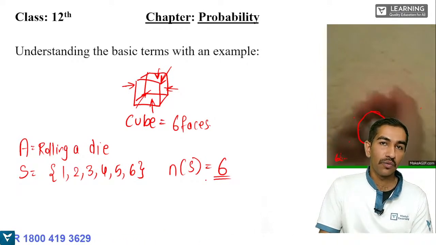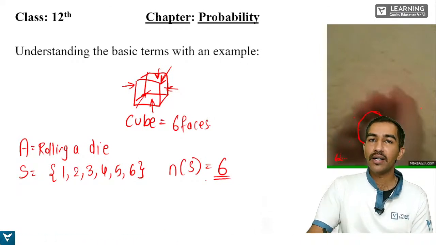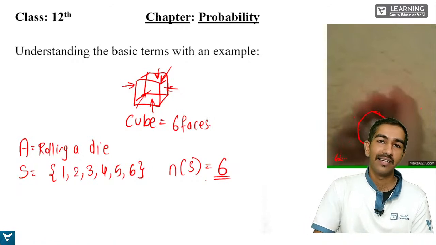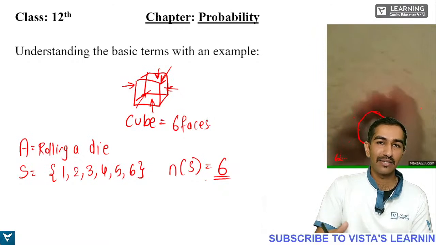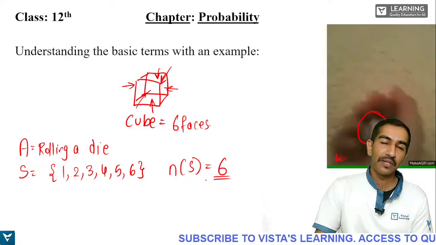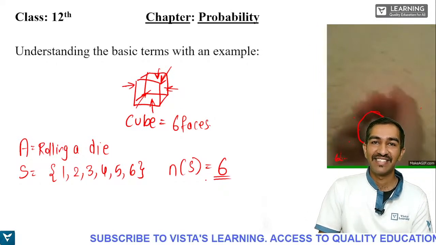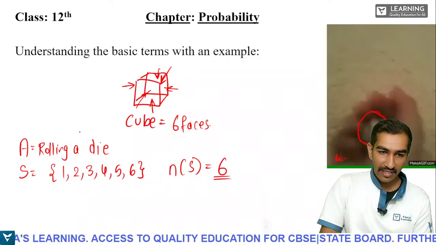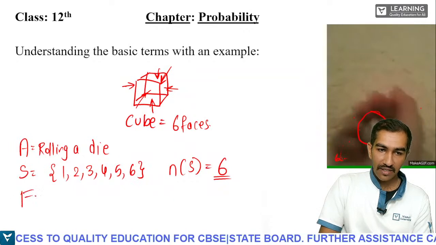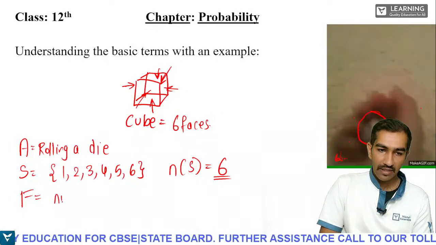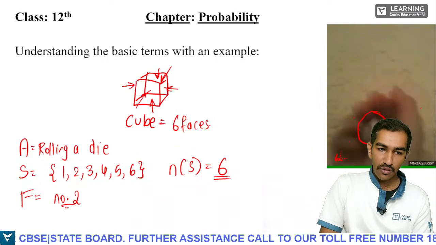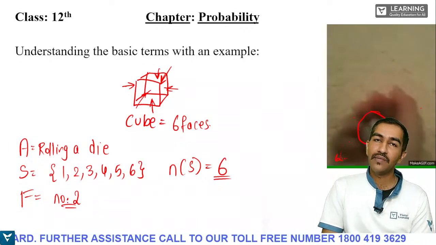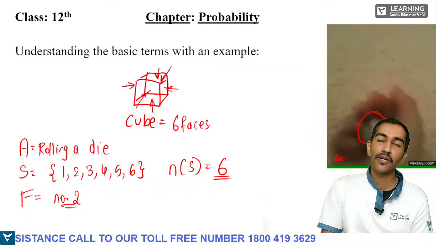Now let us assume that you want the number 2. Once you get the number 2, you are declared the winner of the particular board game you are playing. It might be anything: snakes and ladders, Ludo, Monopoly, etc. All those are very fun games. So now we'll come back here and write favorable. Our favorable is number 2. If we get number 2, we will be declared the winner. That is why I want number 2, students.